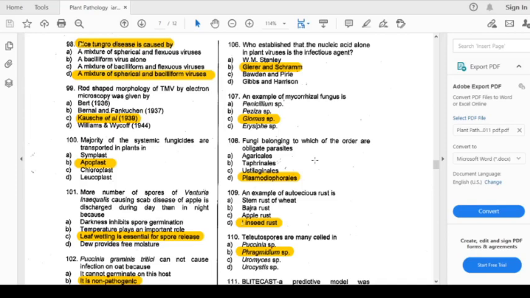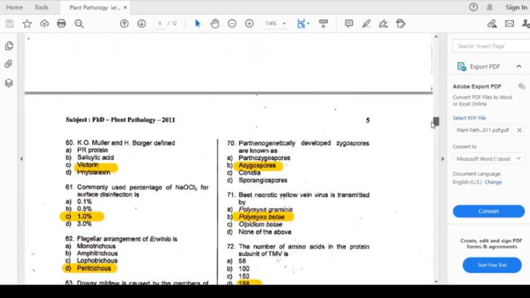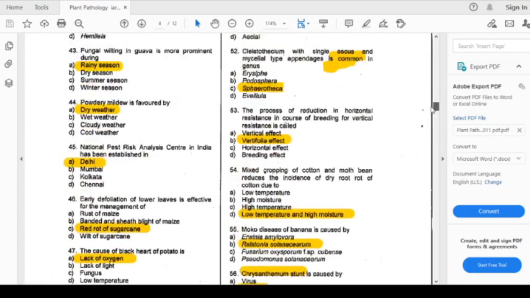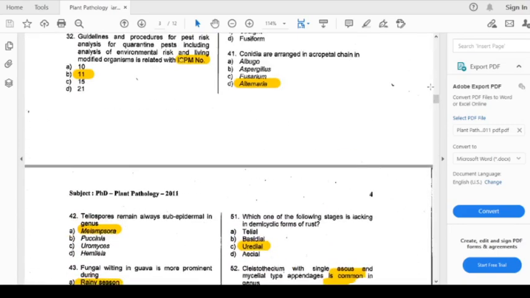So in the previous video I have solved the question paper of I.A.R.I 2011 from question number 30 to question number 100, and the remaining questions will be solved today.